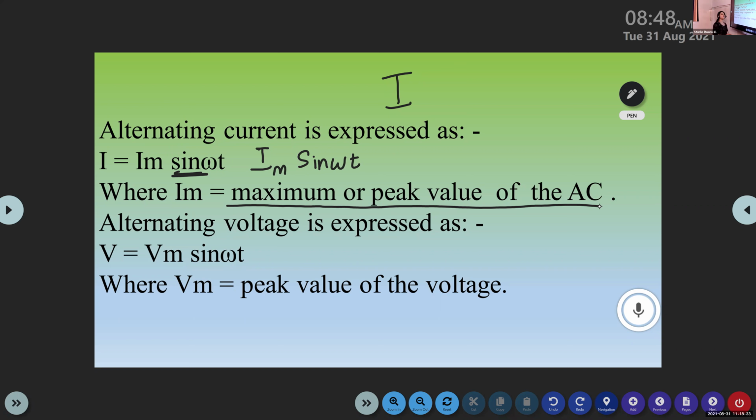The alternating voltage is expressed as V is equal to Vm sine omega t. Instead of the letter V, we use Vm sine omega t to represent the alternating voltage, where Vm is the peak value of the alternating voltage.